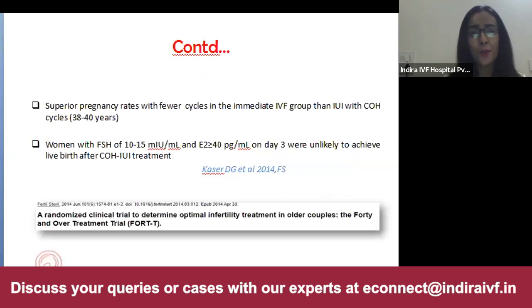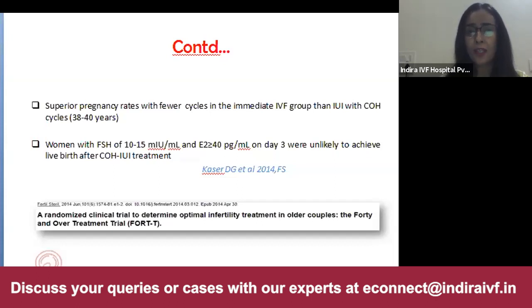All right, so there are 2 RCTs also which support the same evidence. They are the FORT and the FAST trial. The FORT trial says there are superior pregnancy rates with fewer cycles in the immediate IVF group than IUI with COH cycles. That is, it is good if we go for immediate IVF cycles and we have good results.